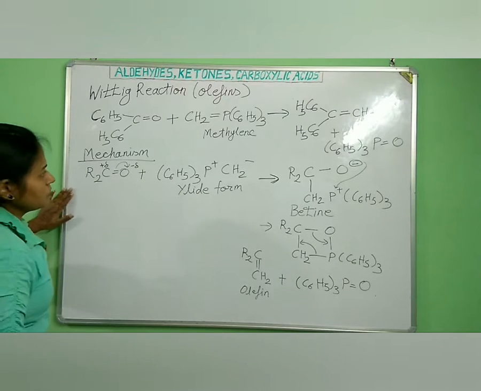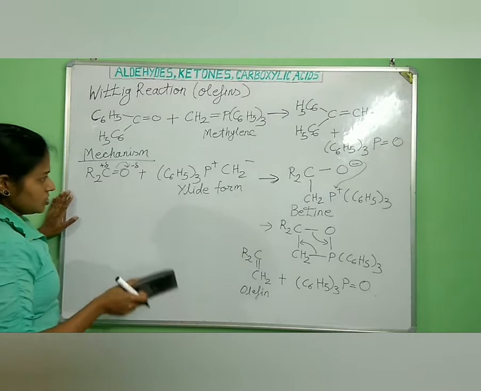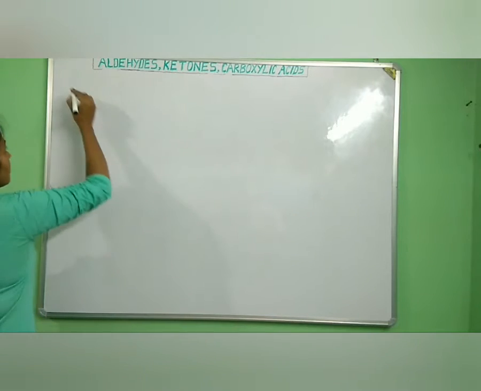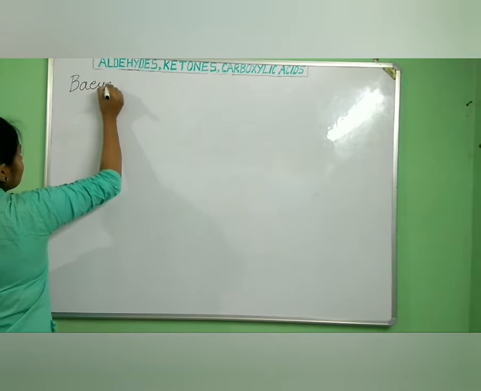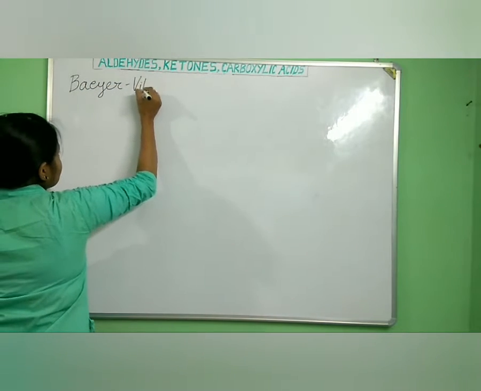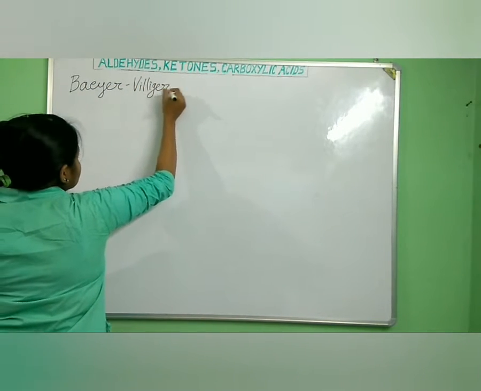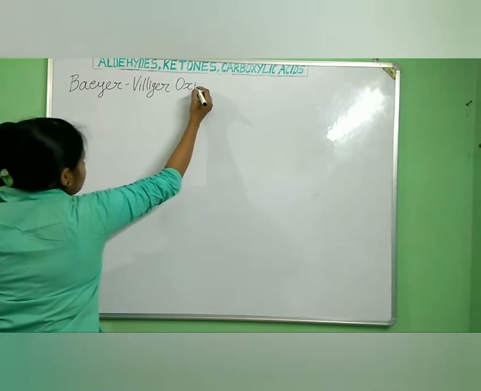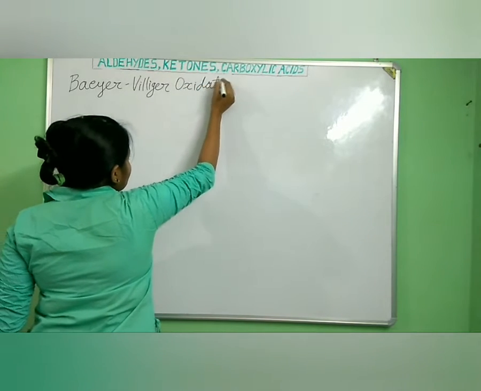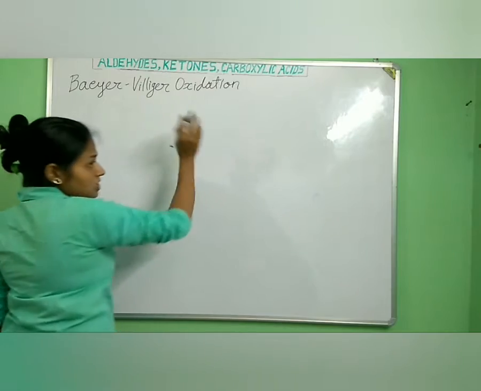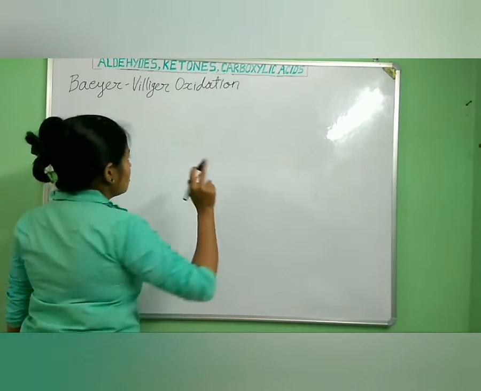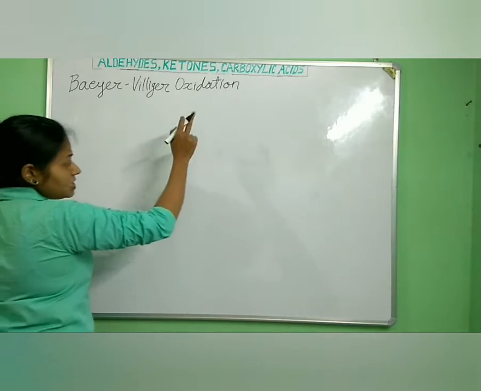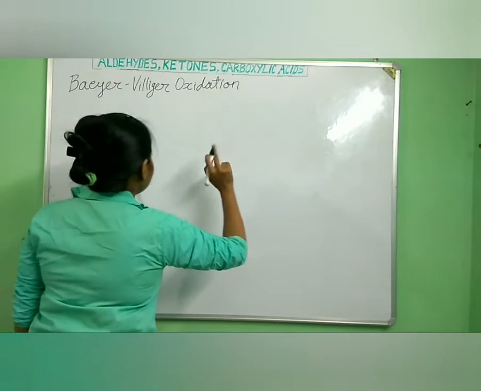Now we will move to Baeyer-Villiger oxidation. In this Baeyer-Villiger oxidation, ketones are oxidized into esters in the presence of peracids.